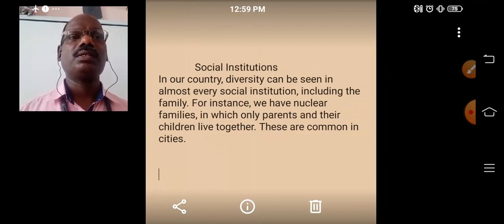First of all, the social institutions. In our country, diversity can be seen in almost every social institution, including our family. The family setup is different.